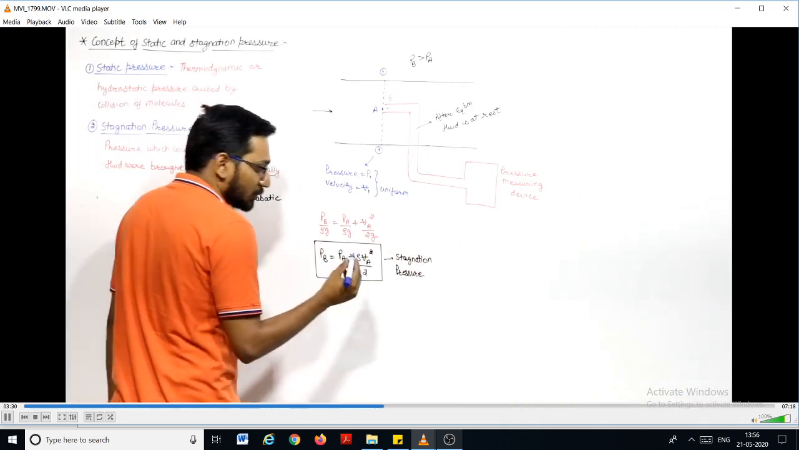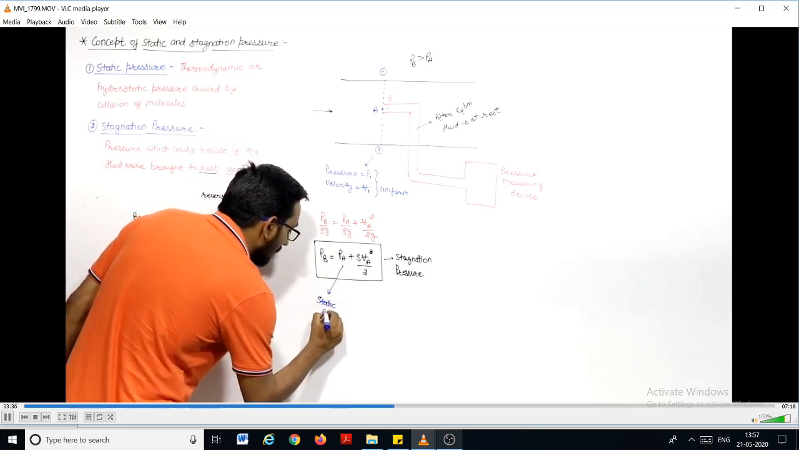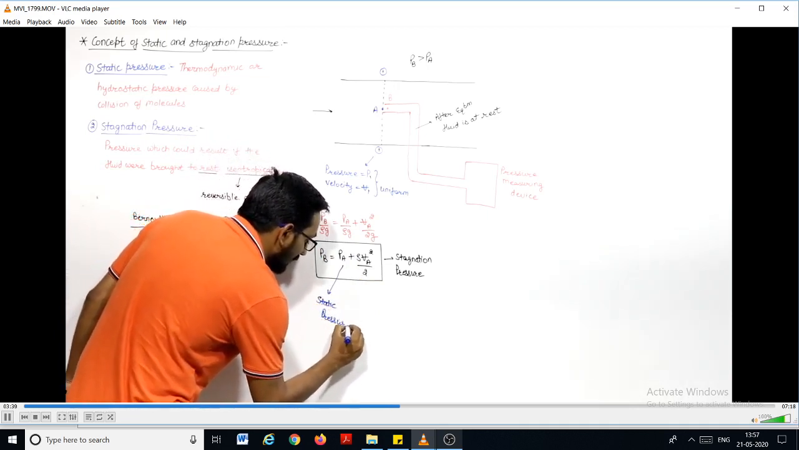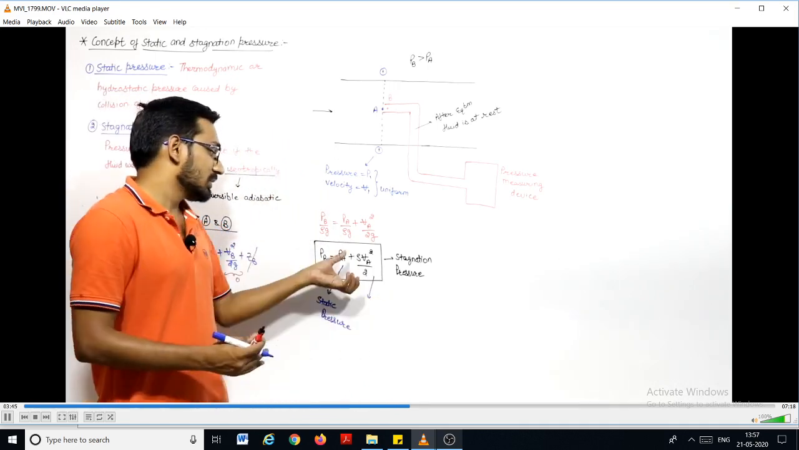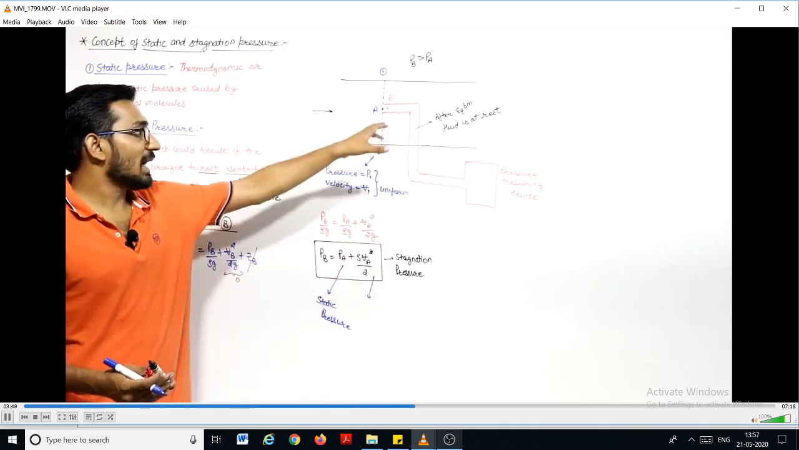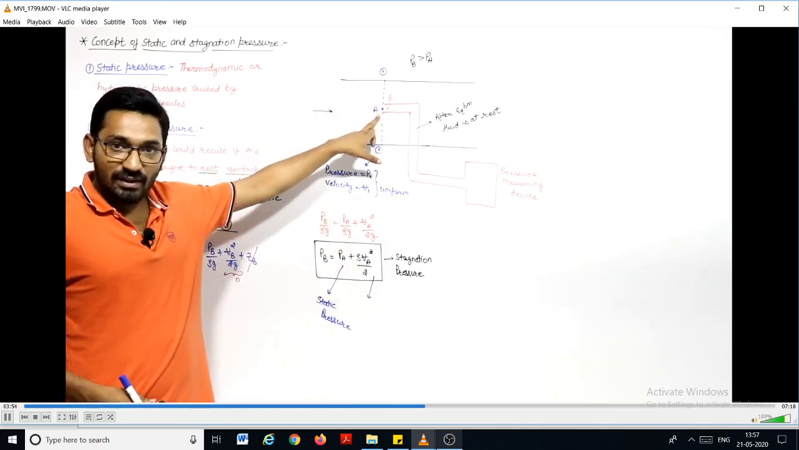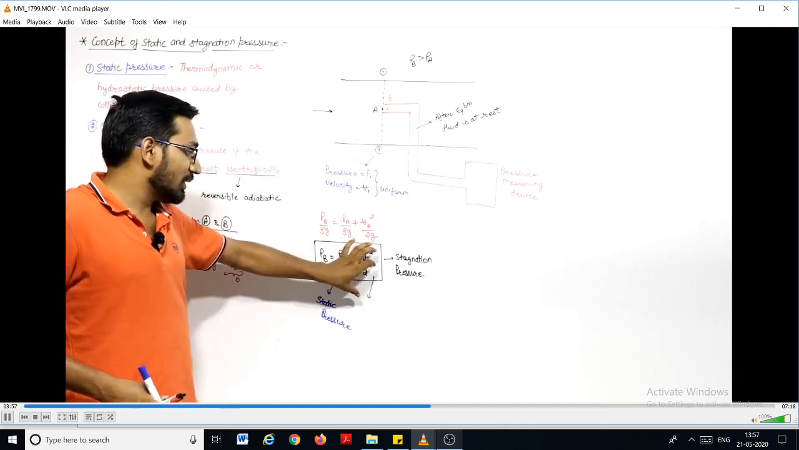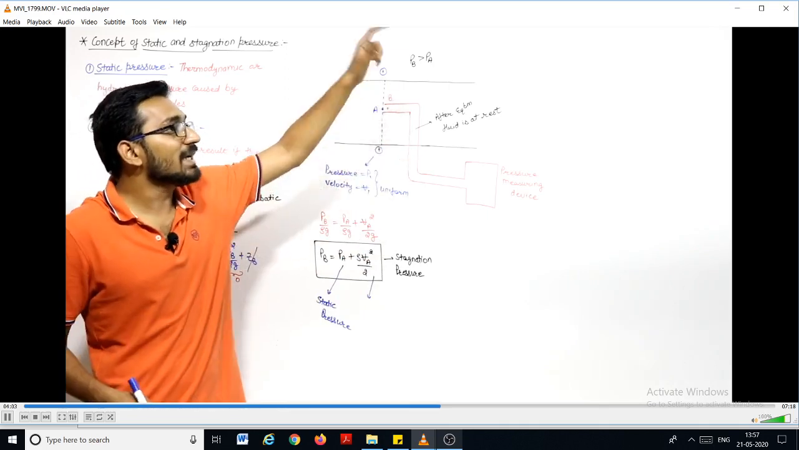This stagnation pressure has two components. One is PA, and PA is known as static pressure. And one component is rho VA square by 2. This is the pressure because of this velocity VA at point A. What is happening here is at point A some velocity is there. When it comes to point B, this kinetic energy of the fluid at point A will be completely converted into pressure.